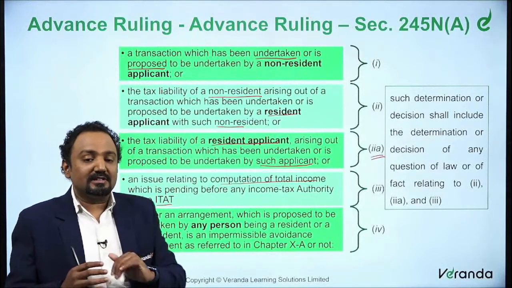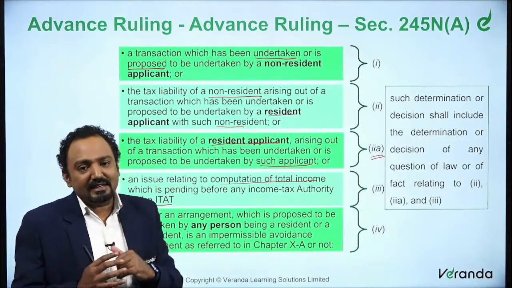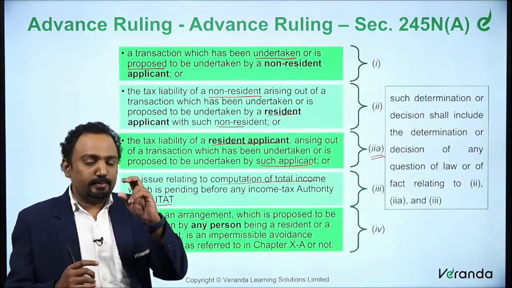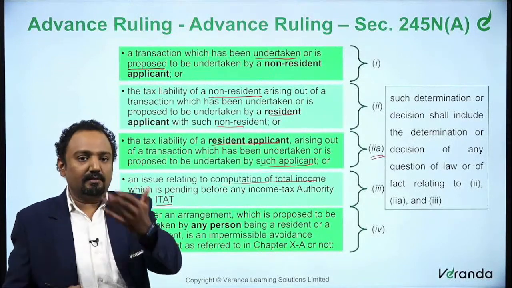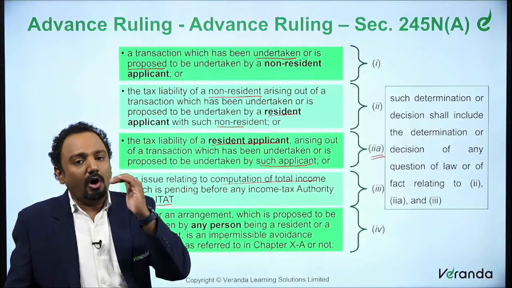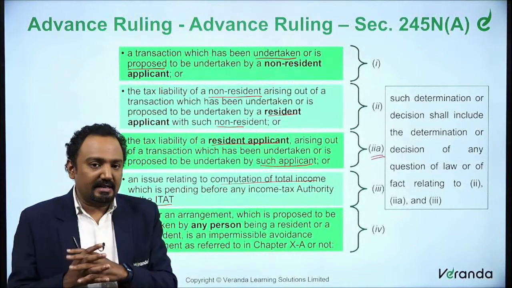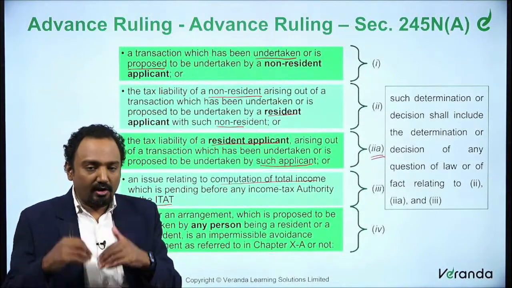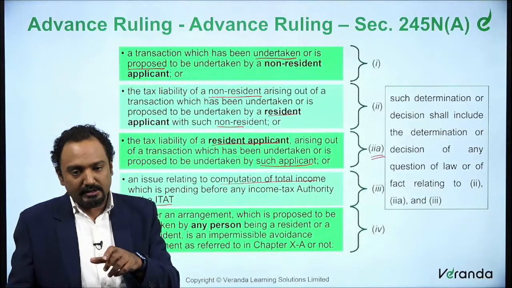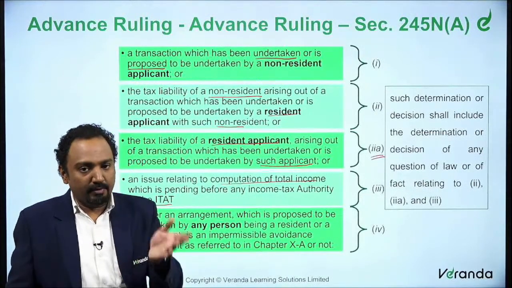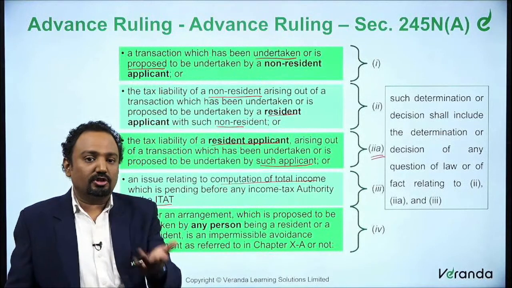Now before going to this last category, we will just understand something else also. When we are speaking about this resident applicant transacting with a non-resident, or a resident applicant in certain transaction which he is entering into, or the last one, that is computation of total income, where the issue is pending before the income tax authority or the ITAT.